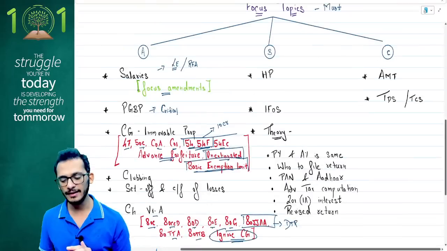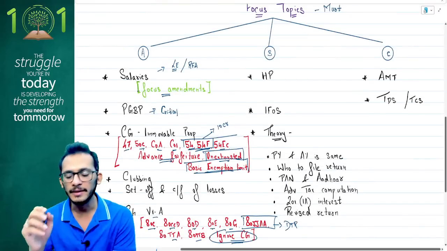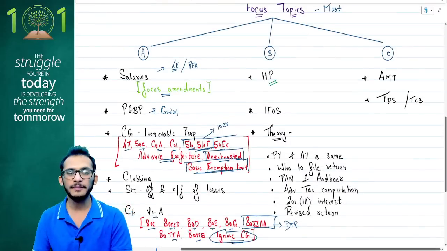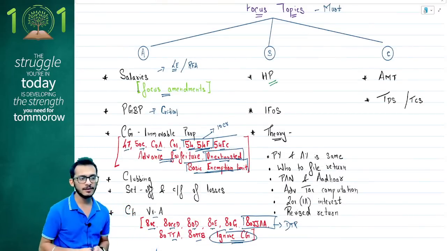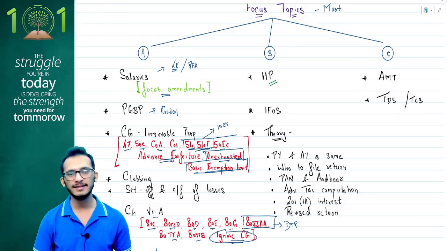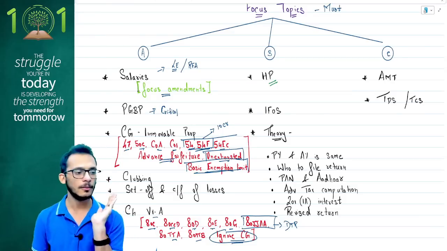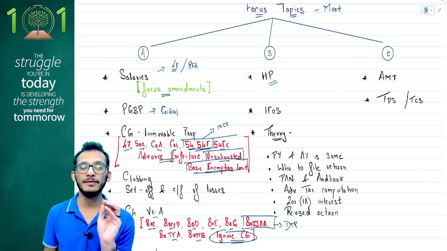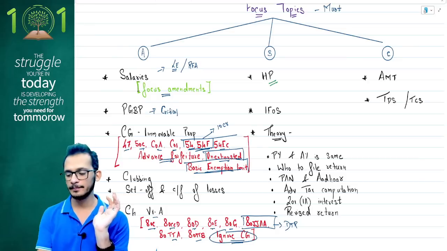Once you're done with category A, you're moving on to category B, to discuss what you call your HP. A very simple topic, but sometimes it comes in exam for your compulsory question number 1, or if you're lucky, in question number 3 also. Yes, a very simple chapter called HP, nothing complicated about this chapter. You can easily finish this off in a matter of 1.5 hours. So focus on that HP chapter and you should score your marks.